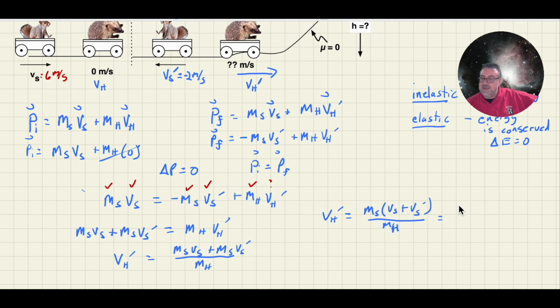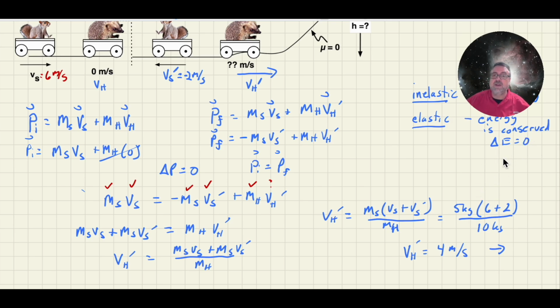So that's going to be the mass of Sally, 5 kilograms, times Sally's velocity, that's going to be 6 plus 2 meters per second, and then Harry was 10 kilograms. So 6 plus 2 is 8. 8 times 5 is 40. 40 divided by 10 is 4. After the collision, Harry is moving at 4 meters per second, and is to the right because I chose to the right and my answer worked out to be positive, so I chose correctly. Now let's talk about the change of energy in this collision.